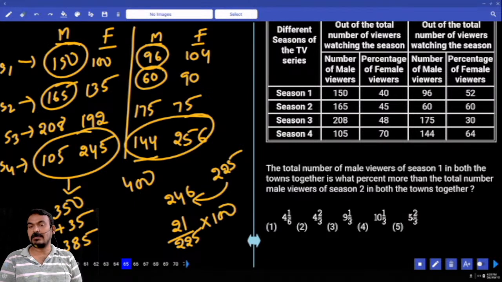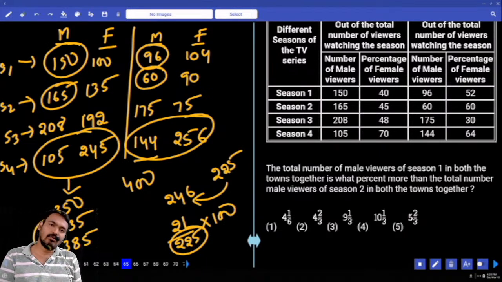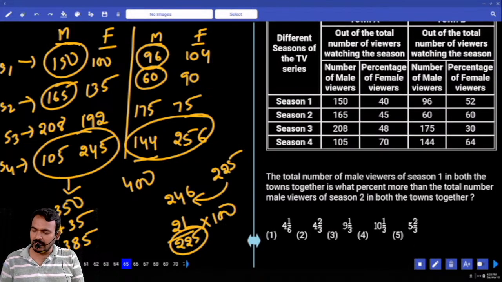We get the percentage or not? What is the denominator? 22.5. What is the 10% of 22.5? 22.5. Numerator value is nearby 22.5 or not? Then percentage is also nearby 10%. What is the nearest value? 9 1 by 3 or not?